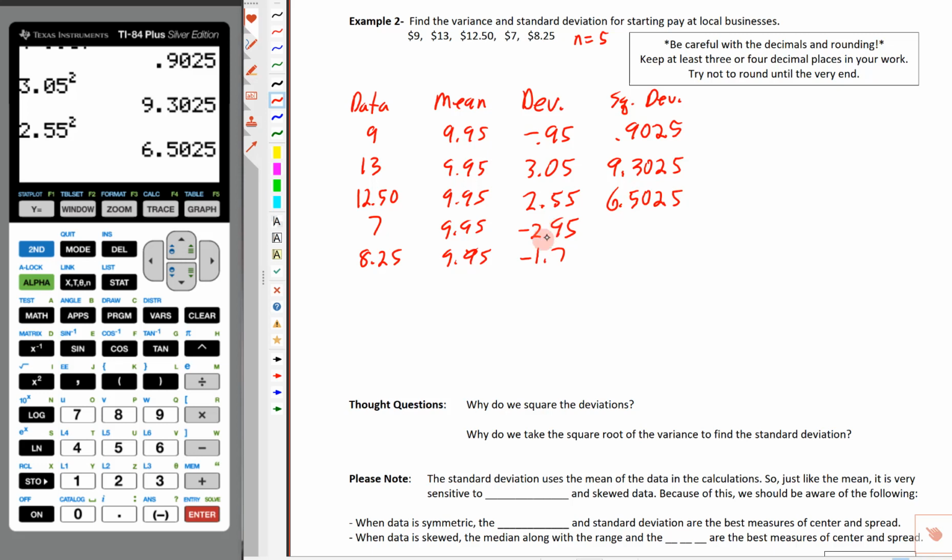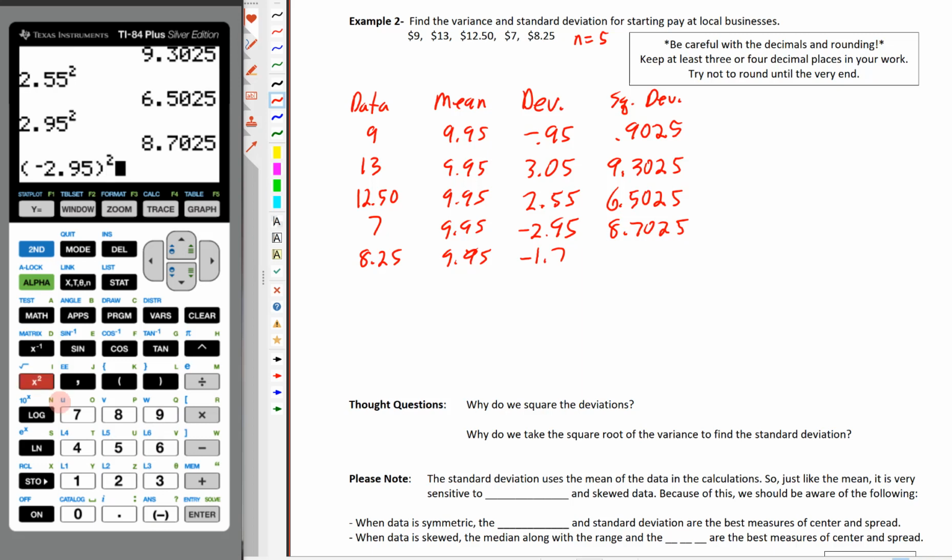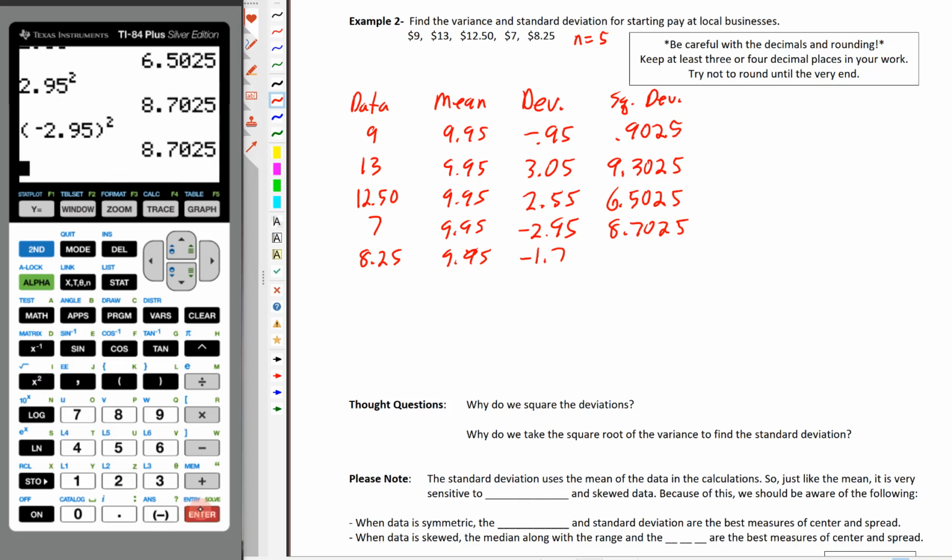And then we've got, okay, so here's what I want to show you. When we square a negative, we always get a positive. Negative times negative is a positive. So one trick you can use is you can just say, look, this is going to be 2.95, and I'm just going to square that. And I get 8.7025. So 8.7025. And then just to show you, if I did negative 2.95, close the parentheses, square that, I get exactly the same answer. So let's just do 1.7, we'll square that. We end up with 2.89, so 2.89.